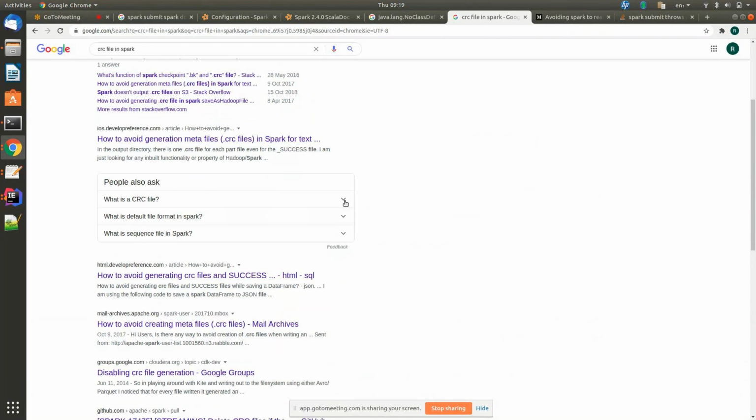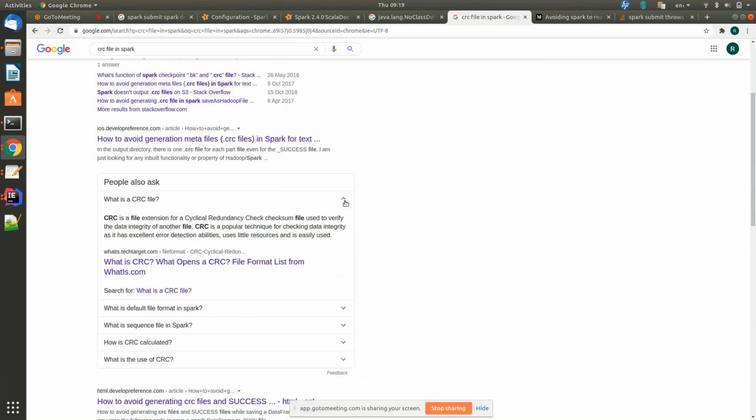We really don't need to worry about that, but for our knowledge we'll see. Yeah, cyclic redundancy checksum. I told you, one code will be there. CRC is a file extension, a cyclic redundancy checksum file used to verify the data integrity of another file. It is a popular technique for checking data integrity as it has excellent error detection ability. I haven't looked at it in more technical detail because I didn't work on that much. CRC is a checksum it creates to make sure that the data is not corrupted.